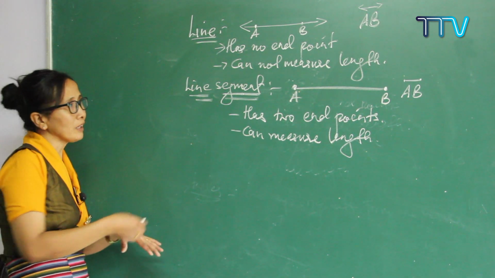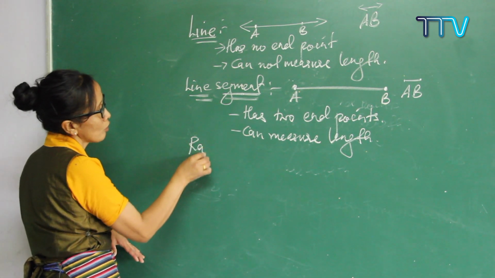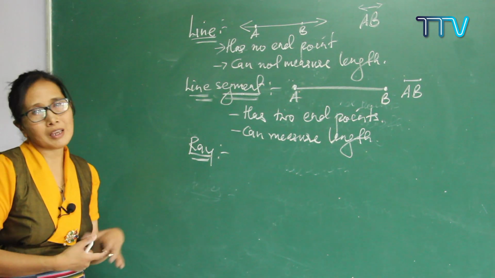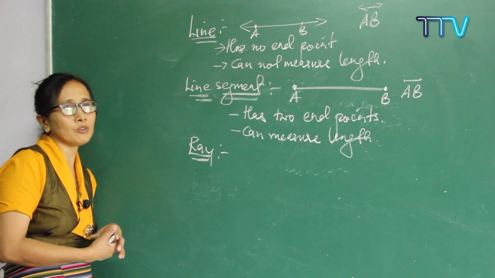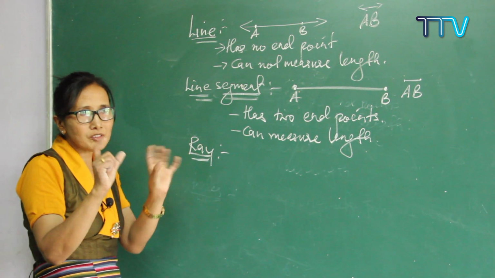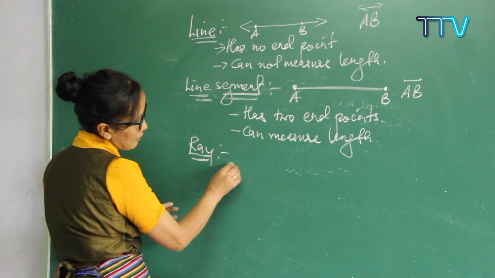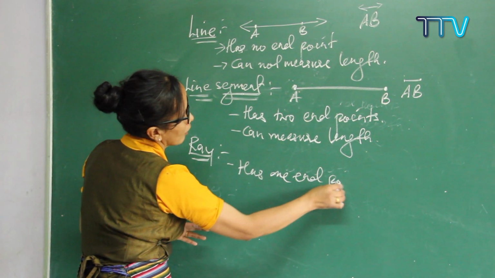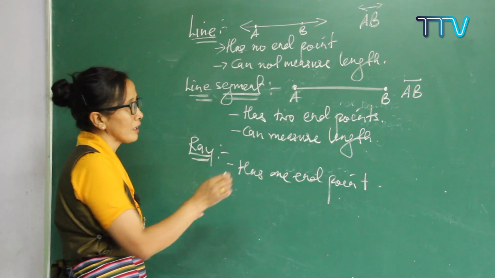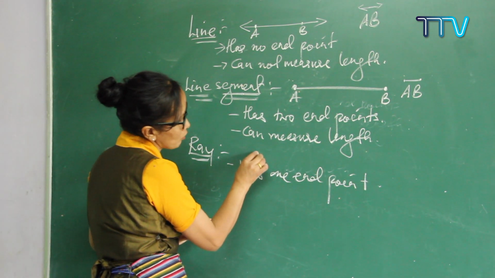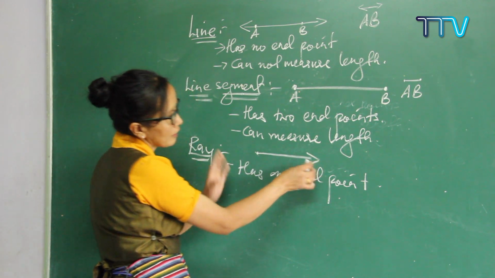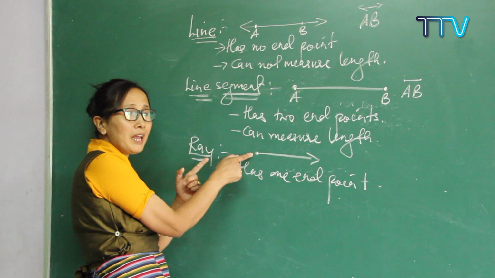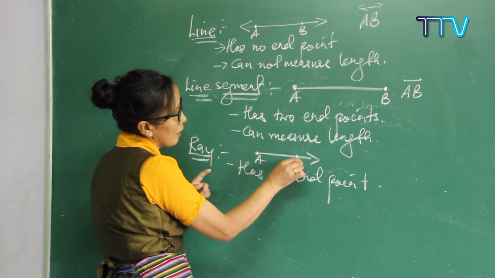Now when we go further, we can learn about the ray. You might have heard the word ray. How do you define a ray? A ray is also a part of a line which has one end point. When you draw the diagram, what kind of diagram do you get? See, from one point you can put it like this, and on the other side there is an arrow, and on this side you get an end point. So there is one end point. We can write it in this way, AB.